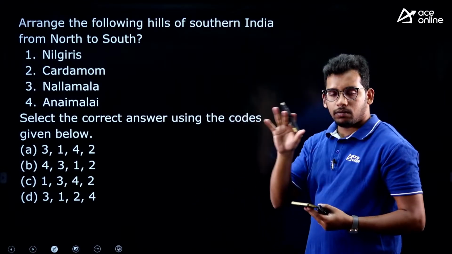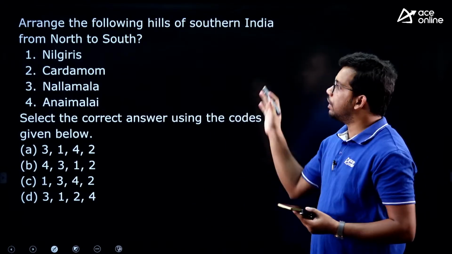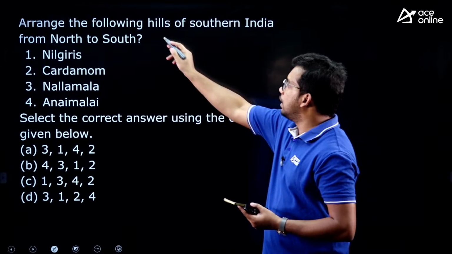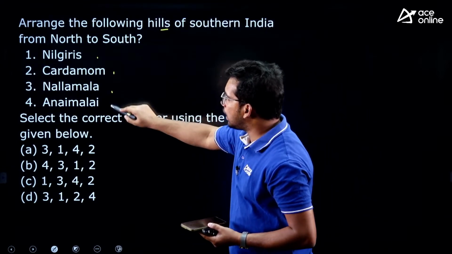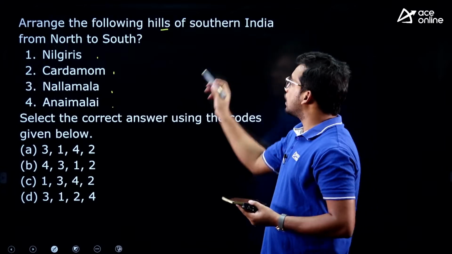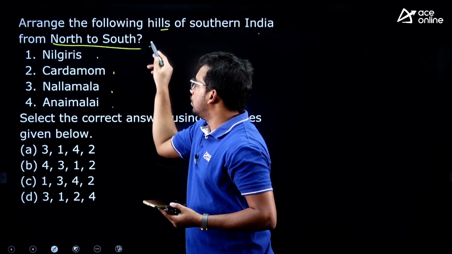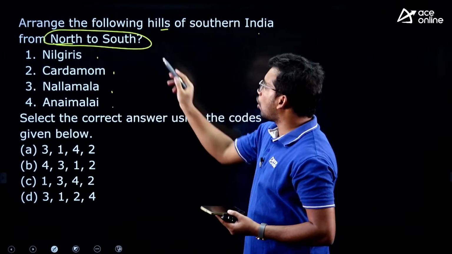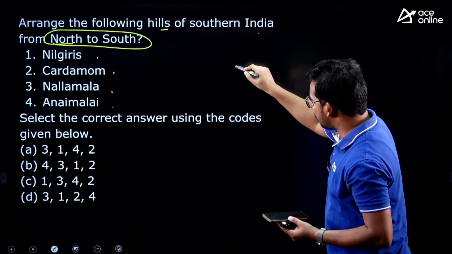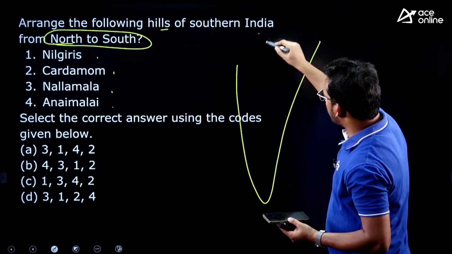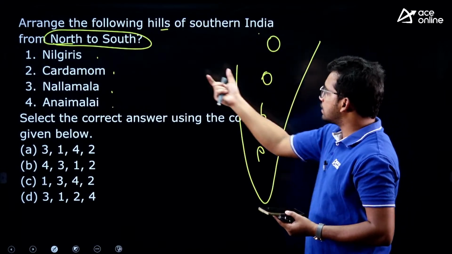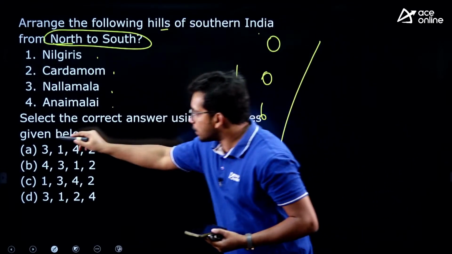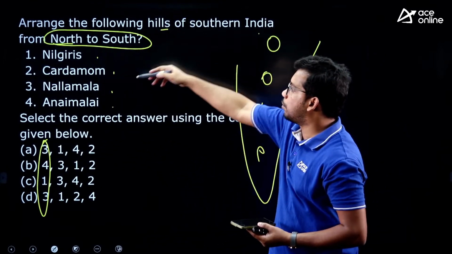So we have covered the basic geography of Indian territory. Now we are moving to cover the hill regions of India. They have given 4 hill regions and they are asking us to locate them from north to south. If you consider this is India, as they are asking from north to south, the first option should be the northernmost among these 4.